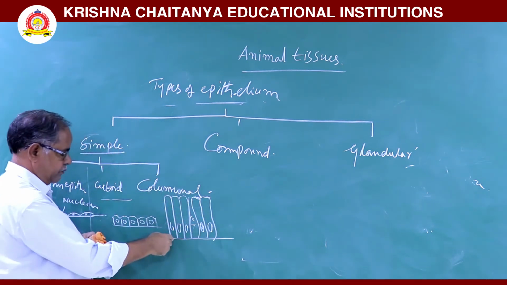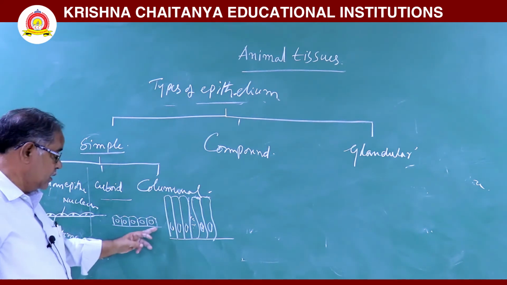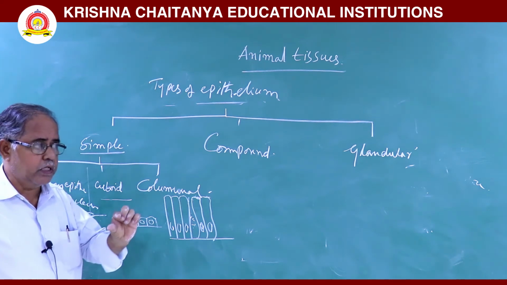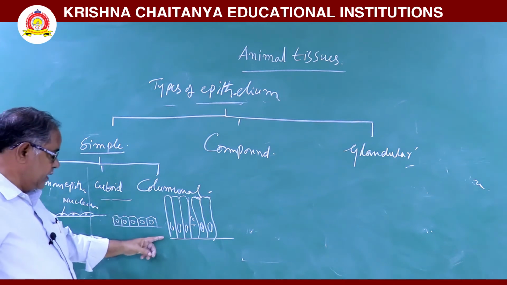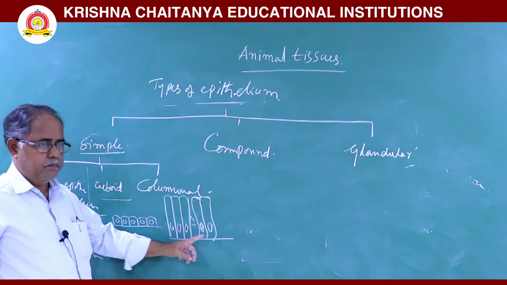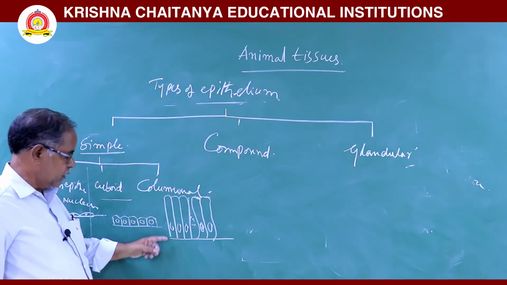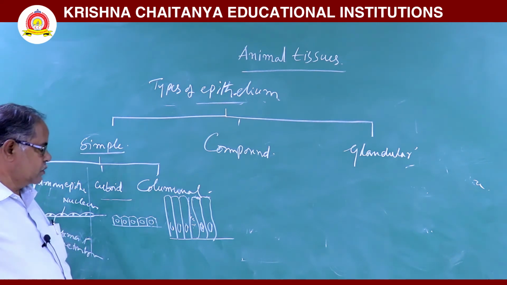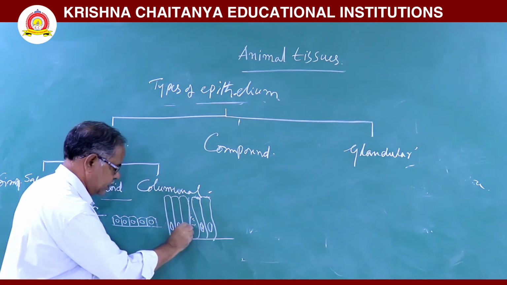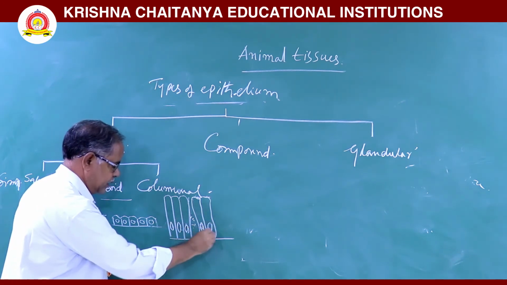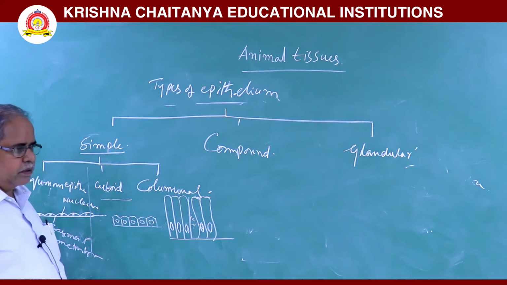So, cells are very long and slender. Next, here in this columnar epithelium, the nucleus is elongated. The nucleus is arranged at the base, near the basement membrane.